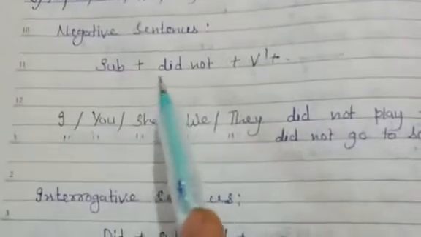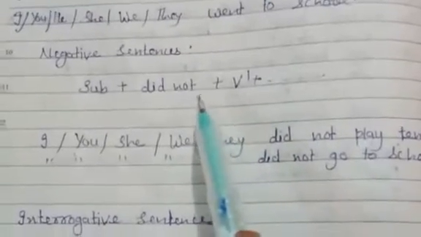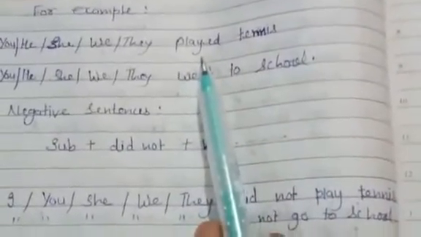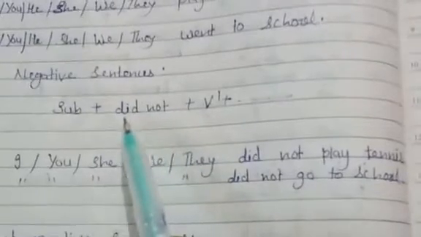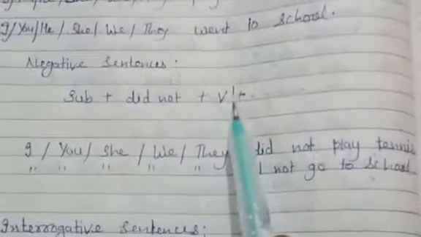So negative sentences of simple past: subject plus did not, then first form of the verb. Here you have to understand its formation. First of all subject, then, while in positive sentences you have to use the second form of the verb, when it comes to negative sentences, students, you have to use did not, then the first form of the verb.